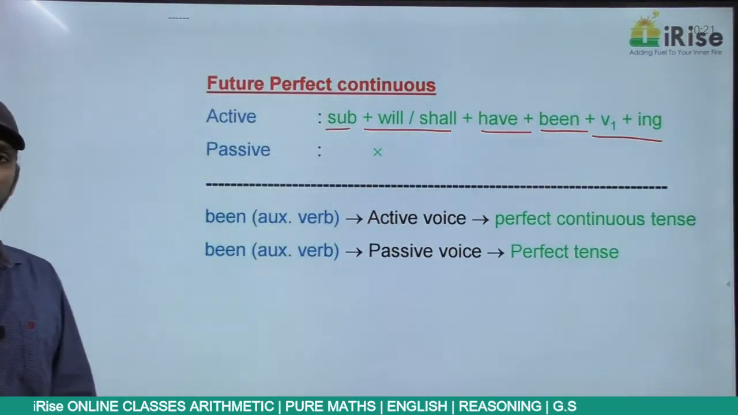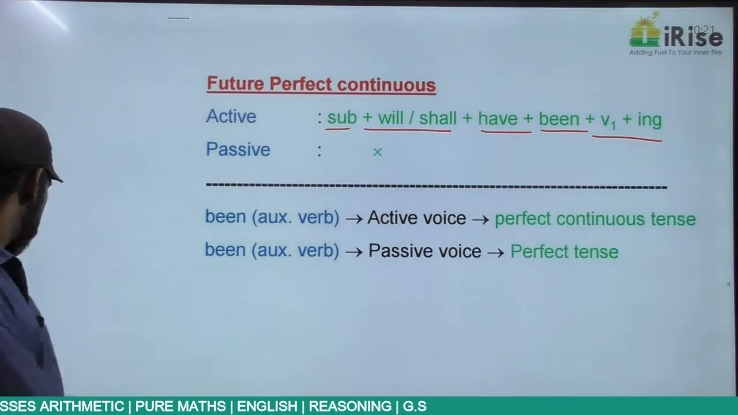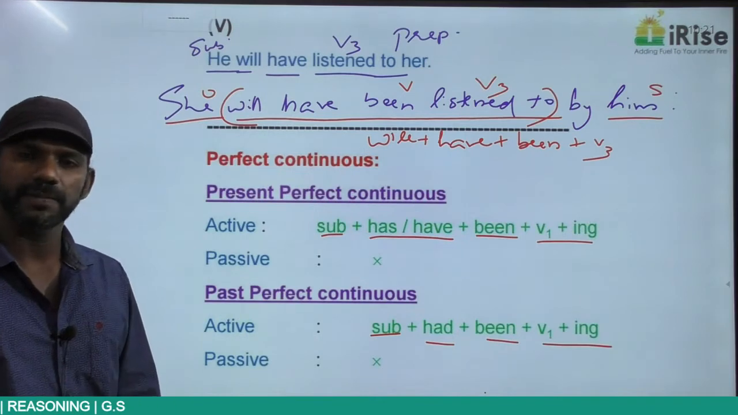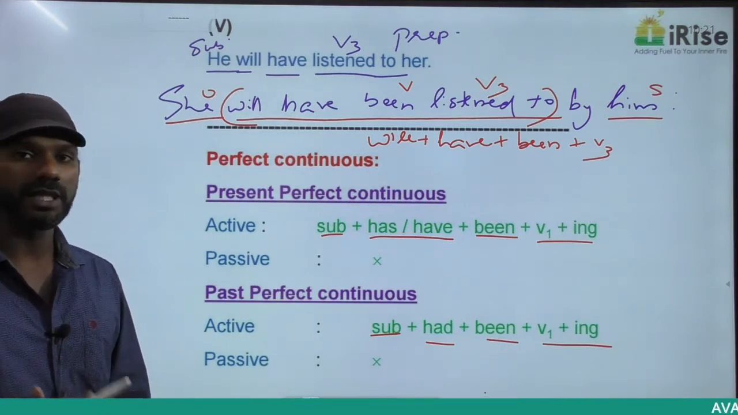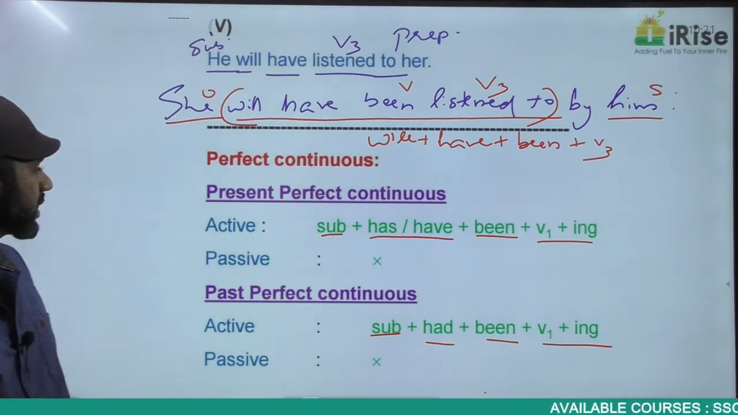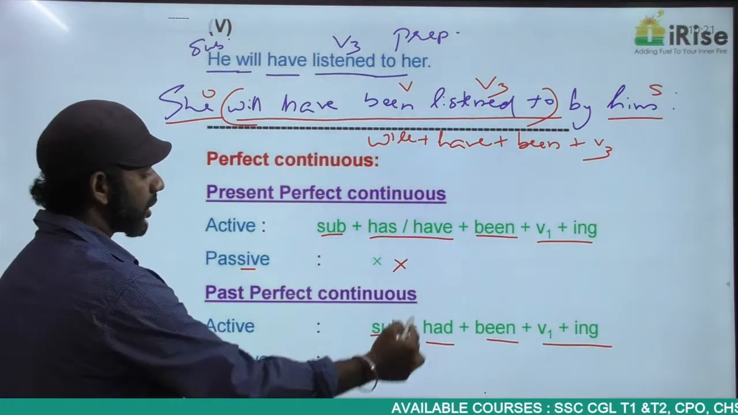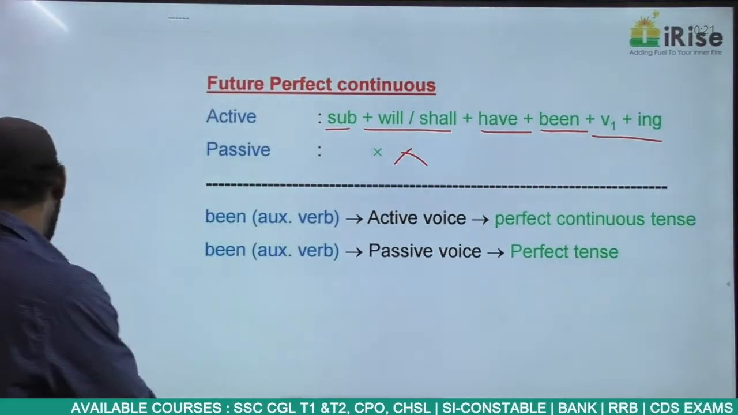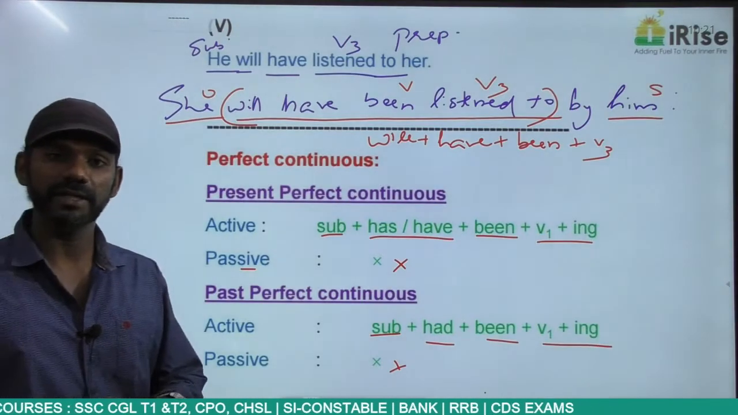This is future perfect continuous in the active voice. Now a perfect continuous sentence. Present perfect continuous, past perfect continuous, future perfect continuous. A perfect continuous sentence cannot be converted into passive voice. There is no passive voice in perfect continuous.